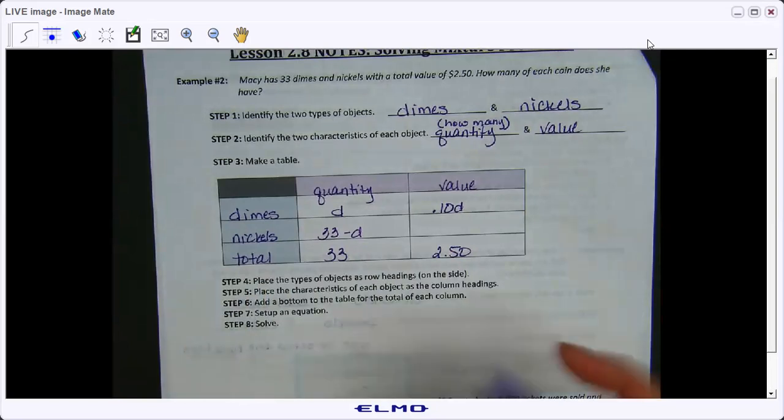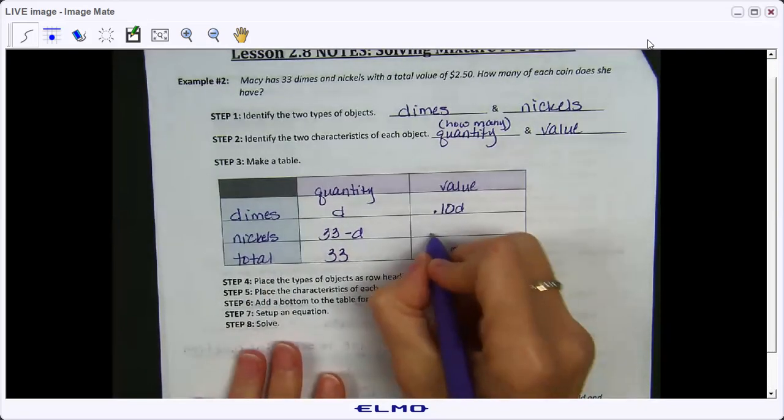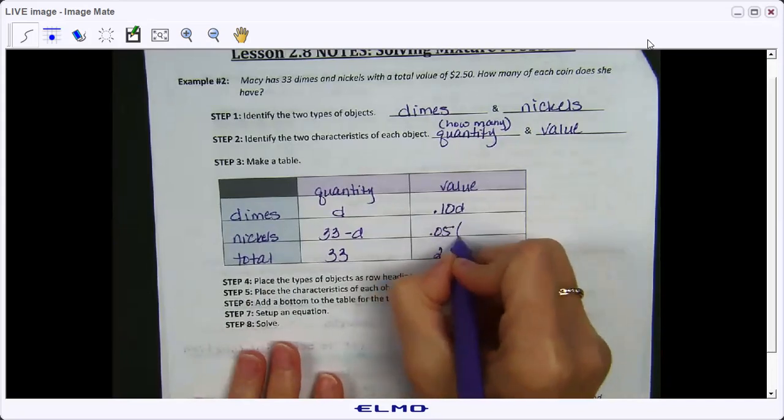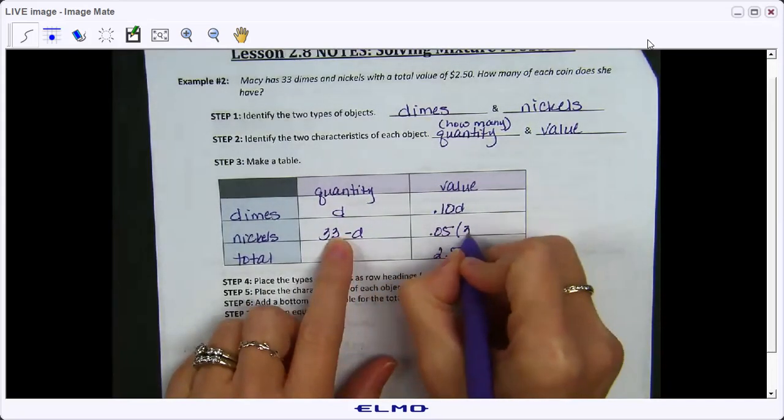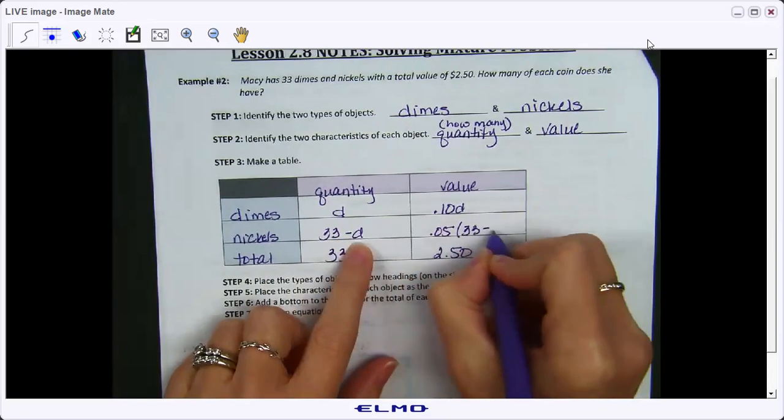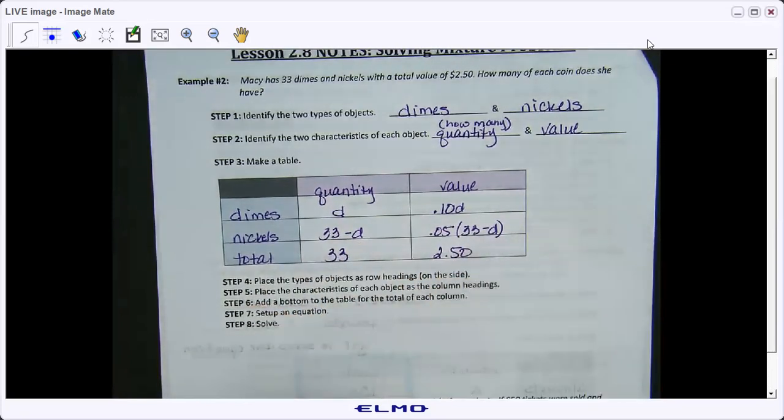The value of a nickel, please do not put 0.5 because that represents 50 cents. The value of a nickel is 0.05 times 33 total coins minus the number of dimes, which will give us the number of nickels. So, any questions about how we set up the table?